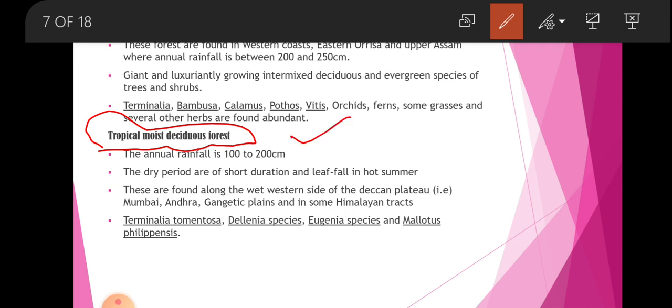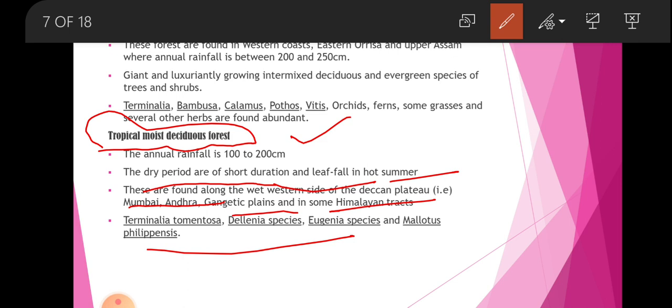Some important points regarding tropical moist deciduous forest: the annual rainfall is 100 to 200 centimeters. The dry period sees leaf fall in hot summer. These are found in Mumbai, Andhra, the Gangetic plain and some Himalayan tracts. Going to the next slide.